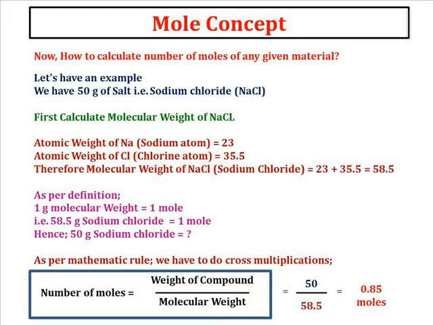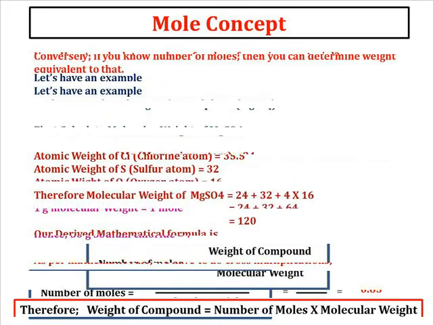It is equal to 50 upon 58.5, that is 0.85 moles. Hence the 50 gram of salt contains 0.85 moles. In this way, if you are given the weight of the compound, you can calculate the number of moles.